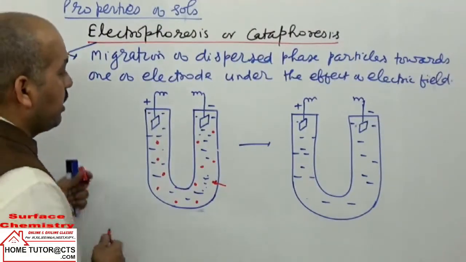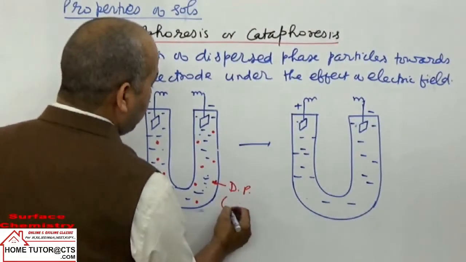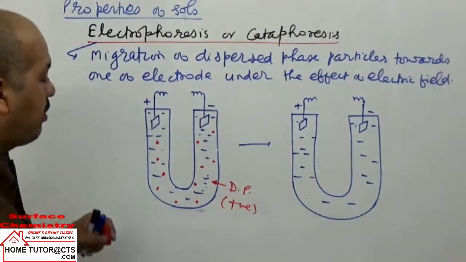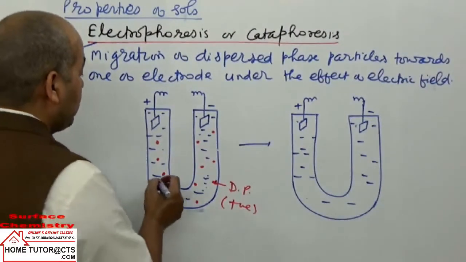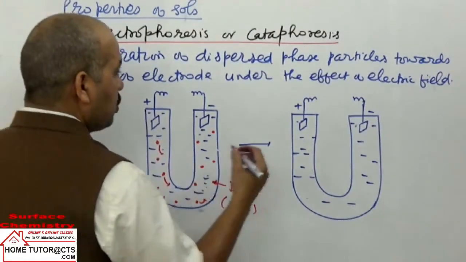Now suppose the dispersed phase particles are taken as positively charged, they have plus charge on them. So what happens? On application of an electric field, these will migrate toward the negative electrode. So what happens?